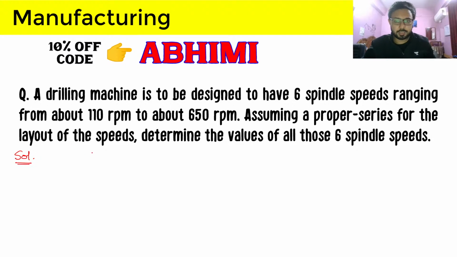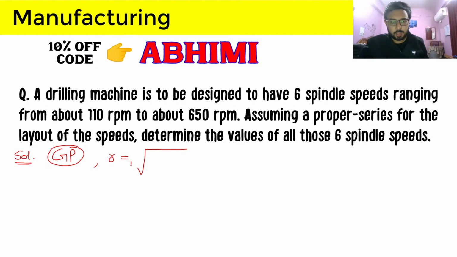So the drilling machine is having 6 spindle speeds. So these spindle speeds will follow a GP, geometric progression, with R as the (n minus 1)th root, and here we will have the maximum speed, and here we will have the minimum speed, or let me just write it like this.